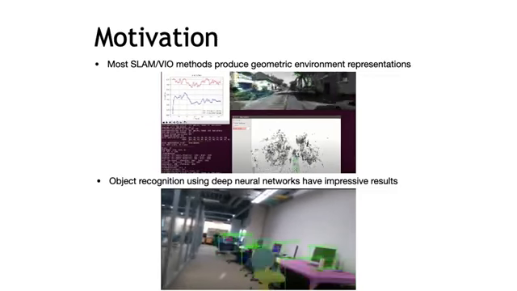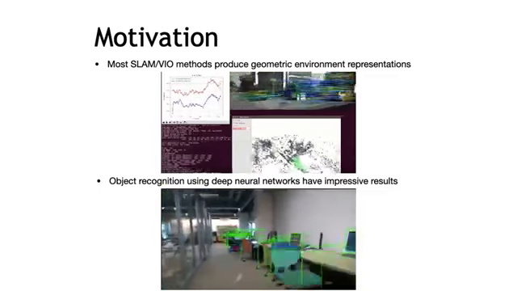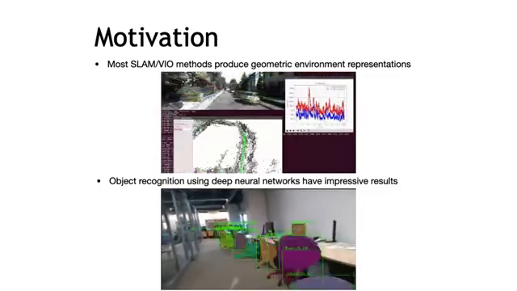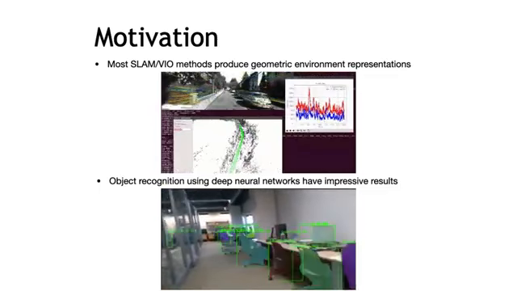Recent advances in SLAM and visual-inertial odometry have occurred mostly in isolation from the advances in semantic scene understanding. On one hand, state-of-the-art VIO or SLAM approaches can produce accurate trajectory estimation and a geometric reconstruction of the scene. On the other hand, impressive results have been achieved in object recognition and semantic understanding using deep neural networks.